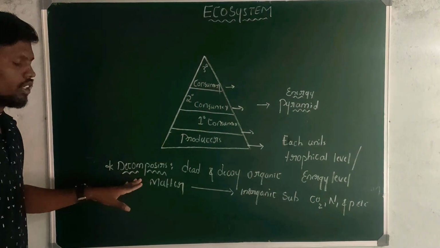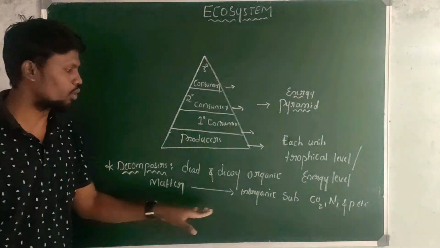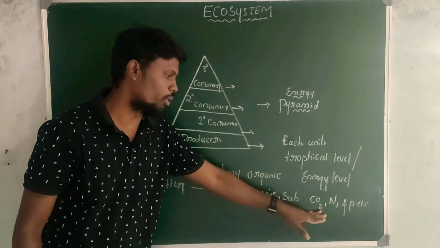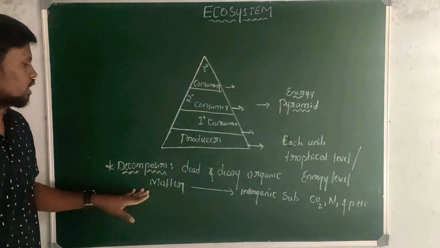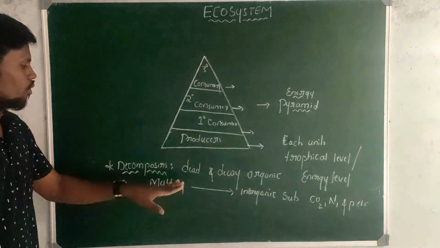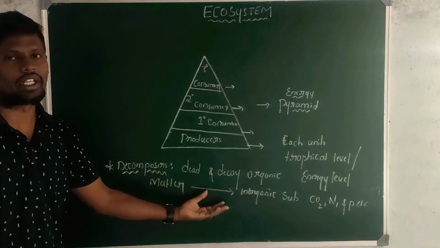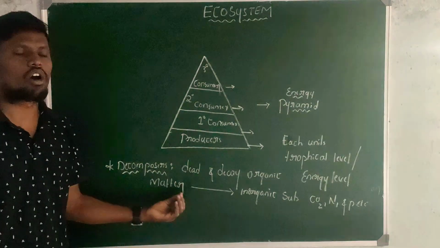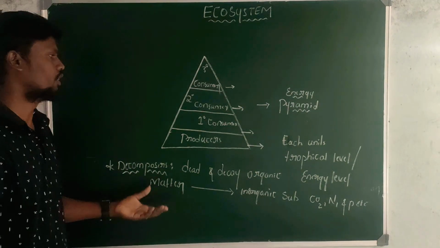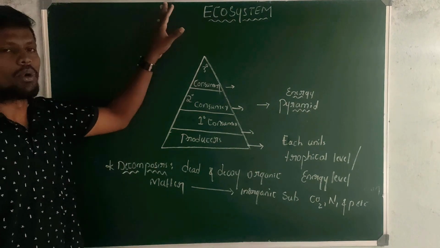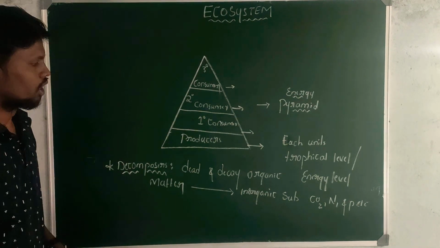This process converts organic matter into inorganic matter in the presence of bacteria and fungi, or we call them detritivores. They are earthworms, right? Detritivores. This is about biotic and abiotic components of the ecosystem.